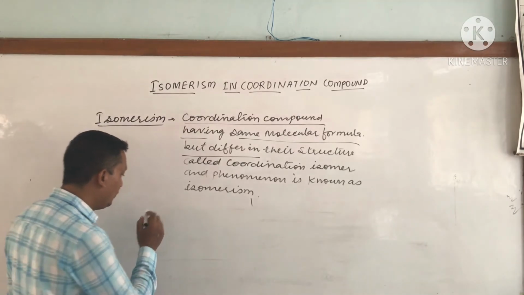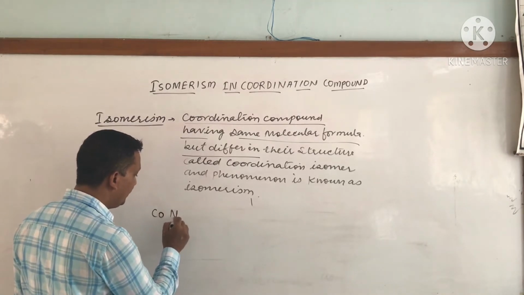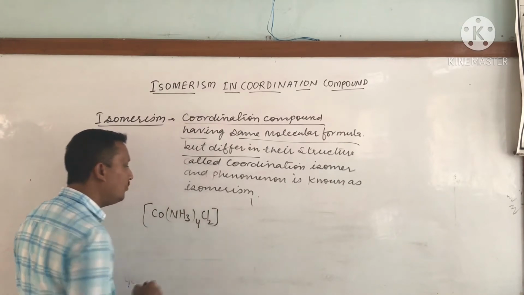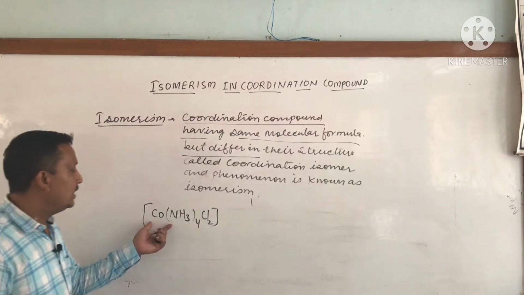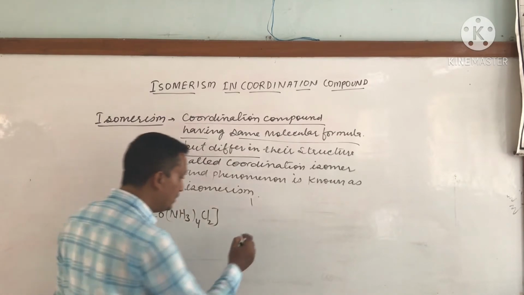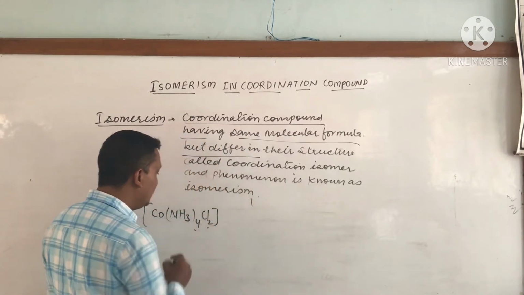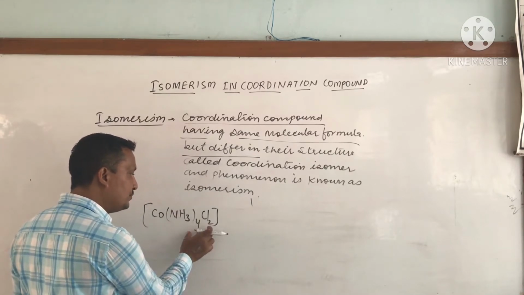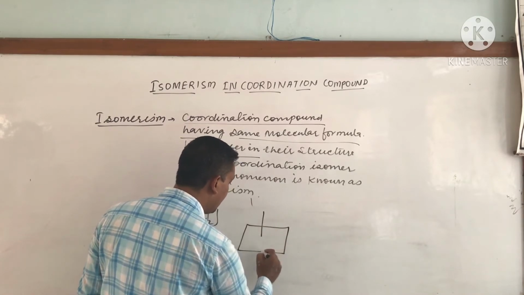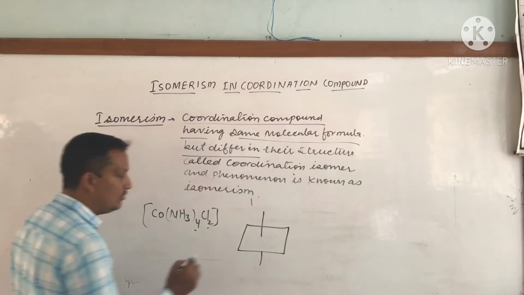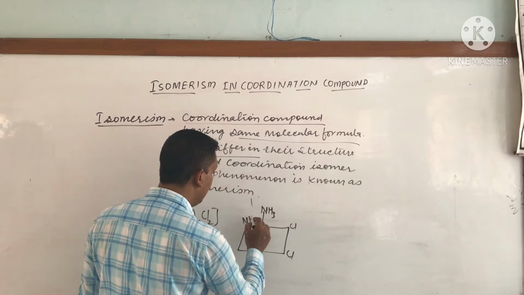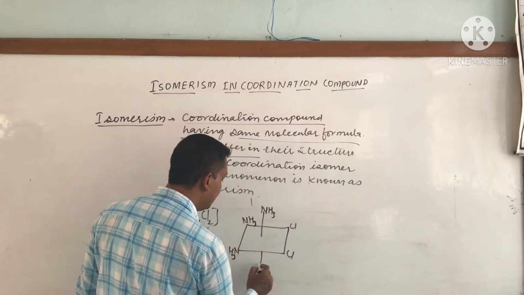Next, we are taking an example of geometrical isomerism. For example, if we take [Co(NH3)4Cl2], this is the molecule, and we have to draw the geometrical isomers of this molecule. So how can we draw it? Because cobalt contains 6 ligands, it will arrange octahedrally like this. Whenever Cl and Cl are on the same side or same face, it is called the cis isomer.